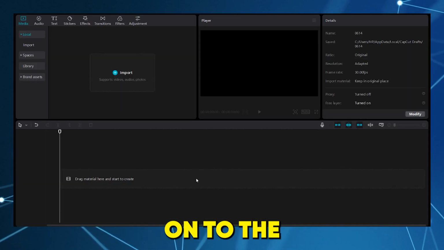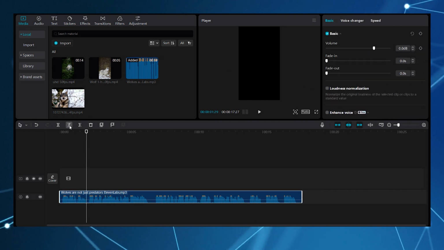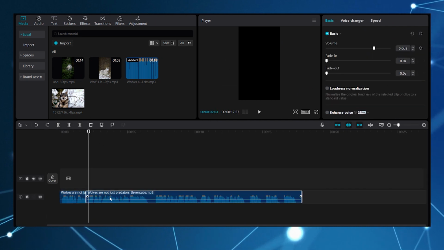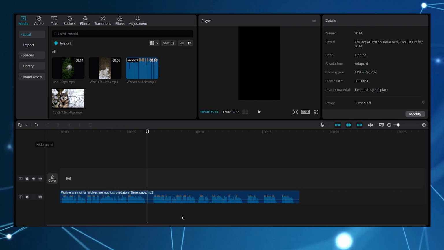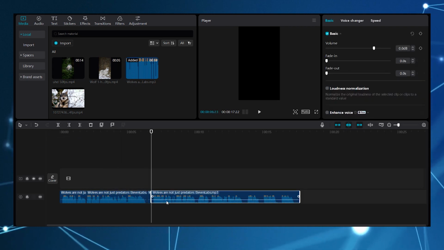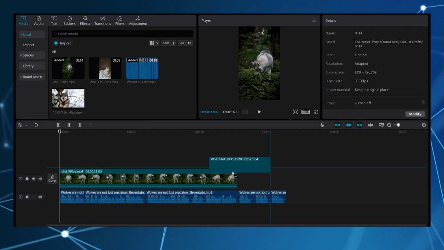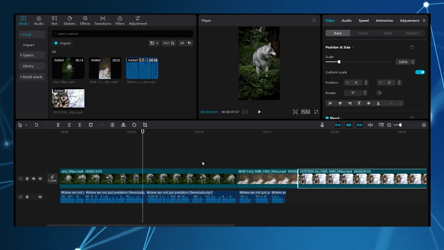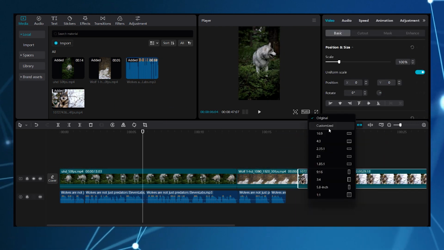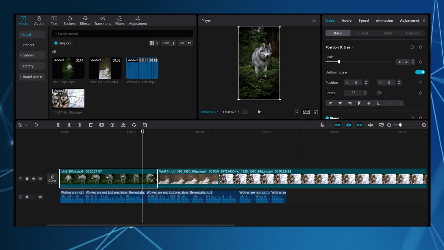Now let's move on to the video editing phase. Import all the videos and audios you need. Start with the voiceover and drag it into the sequence to refine its sound. Begin by cutting out all the empty parts to ensure the voiceover is clean and fast-paced. Now let's take the videos we found and add them to our project by simply dragging and dropping them into the sequence. So we need to change the aspect ratio to 9:16.